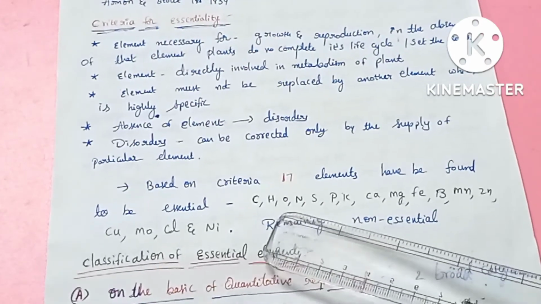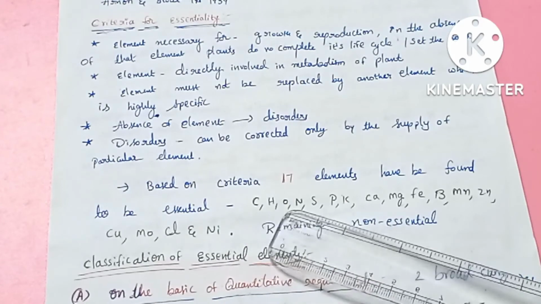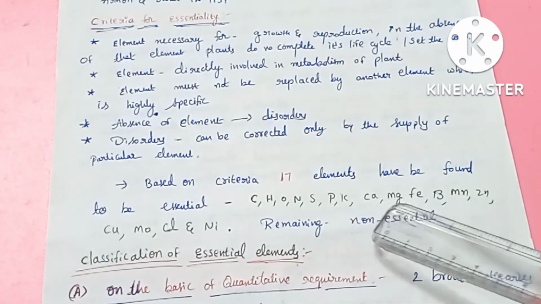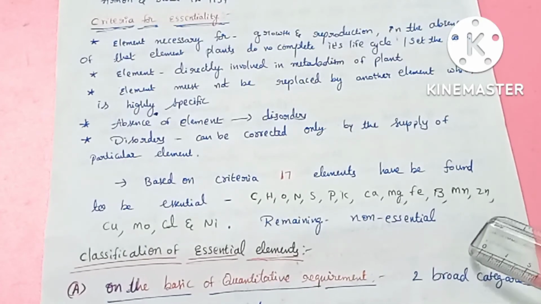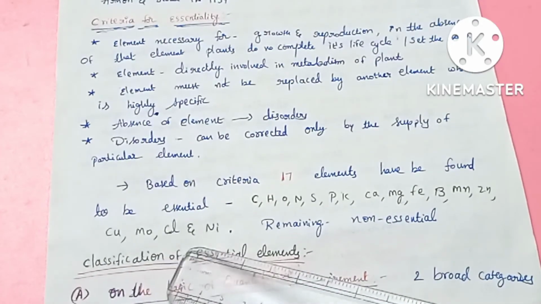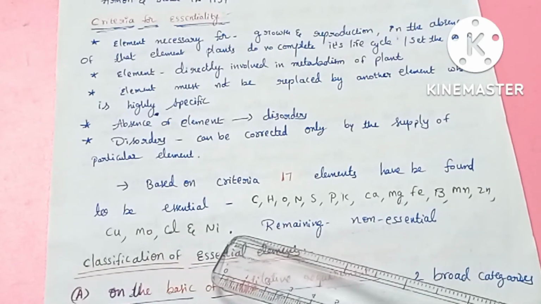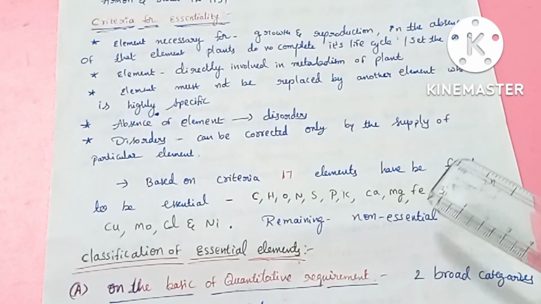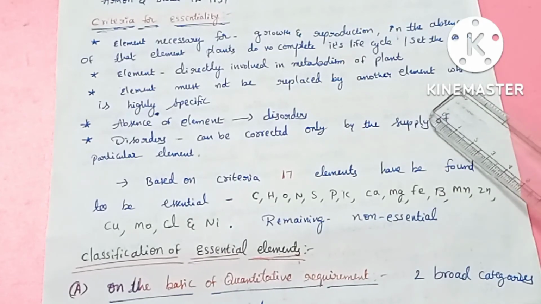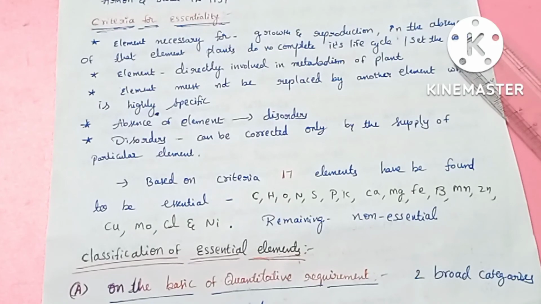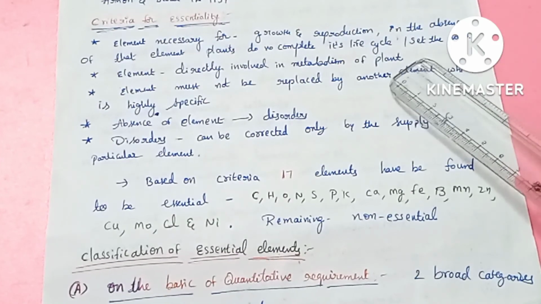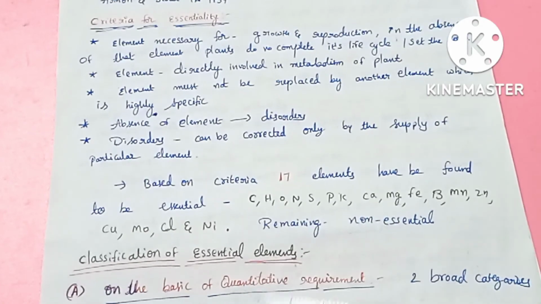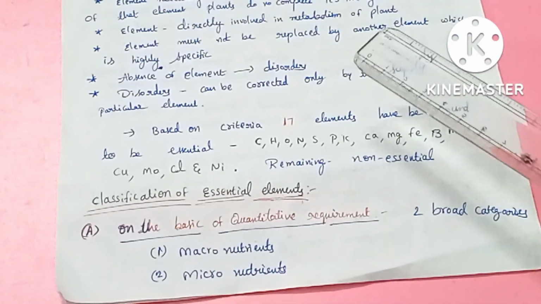And what are the examples of these essential elements? Carbon, hydrogen, oxygen, nitrogen, sulfur, potassium, calcium, magnesium, iron, boron, manganese, zinc, copper, molybdenum, chlorine and nickel. All these 17 elements are said to be the essential elements, and all the remaining are called non-essential elements. These non-essential elements do not play any key role in the growth of the plant. Hence, they are said to be non-essential elements. In the next video, we will study the classification of the essential elements.